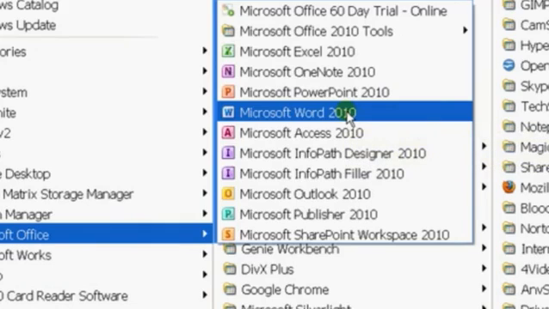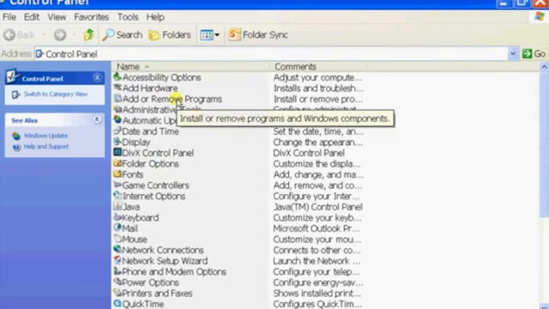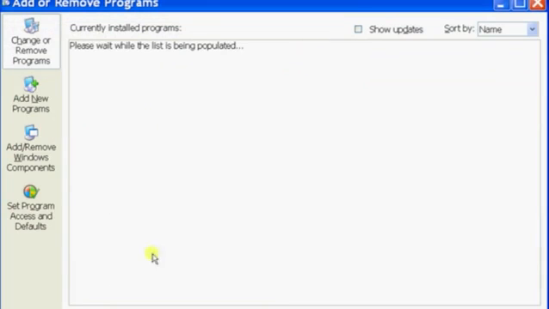Now, another way to find out if your computer has Microsoft Word is if you go in the Control Panel. So if we click on Control Panel and click on Add or Remove Programs, we're not going to remove any programs, but we're just going to see what programs our computer has. So click on Add or Remove Programs. And now it's going to search and give you a listing of all the programs that your computer has. So that is how you find out if your computer has Microsoft Word.